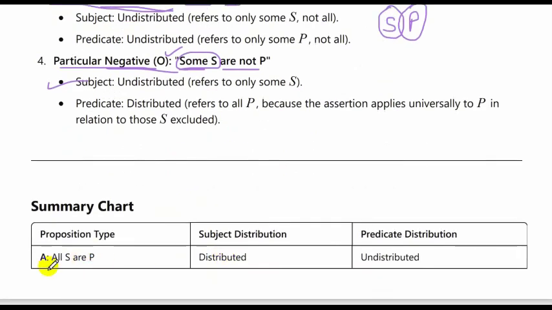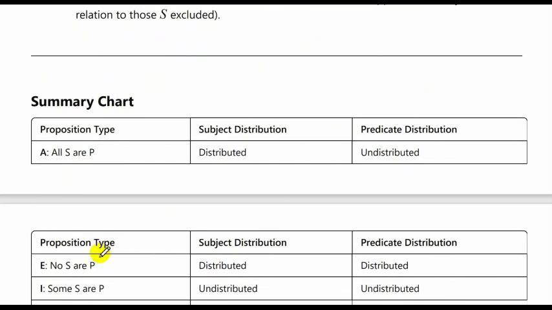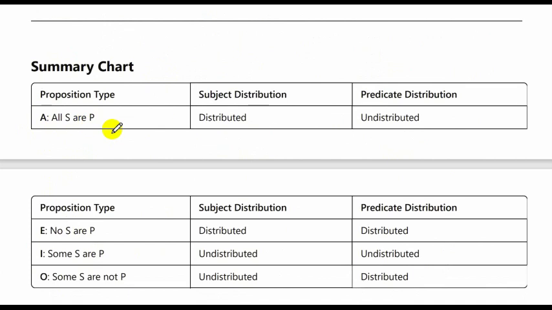Okay, let's go through the summary chart. Proposition type, we'll cover all of them together. All S are P: subject is distributed, predicate is undistributed. Now we'll be utilizing this later on. E, proposition E: no S are P. Proposition I: some S are P. And proposition O: some S are not P. So these are the keywords here.